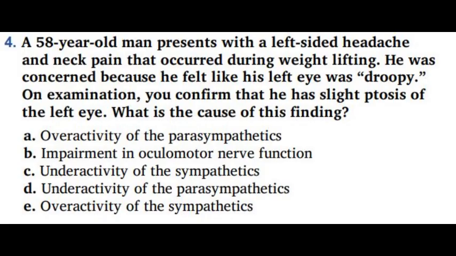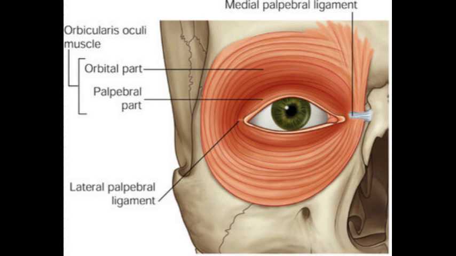Now, the eye has a muscle around it called the orbicularis oculi, and this muscle basically helps to open and close the eye and is innervated by the facial nerve. We call it the orbicularis oculi. Like I said, it is innervated by the facial nerve and it helps to open and close the eye. The upper eyelid